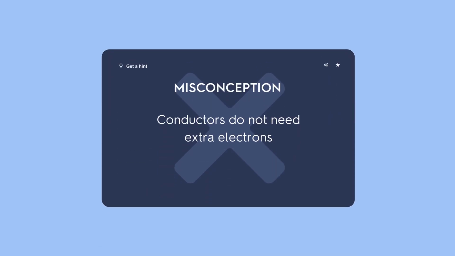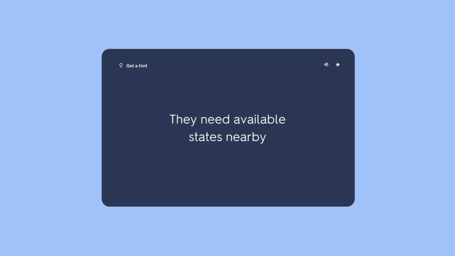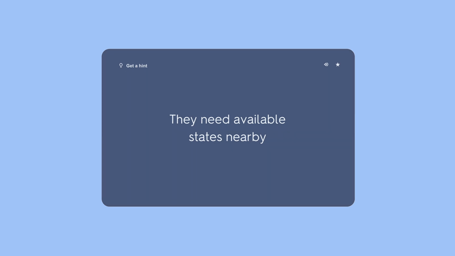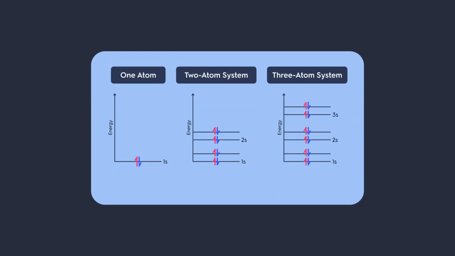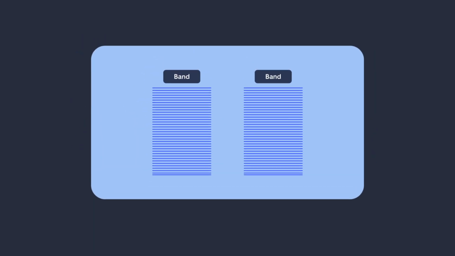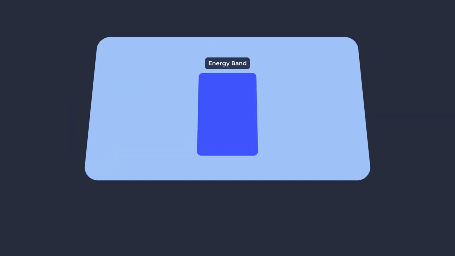Here is a common misconception. It's not just about having electrons. Almost everything has electrons. The key is whether electrons have available nearby states to move into. So far, we've covered how overlapping orbitals split into many levels, and how lots of levels packed together form energy bands in solids.